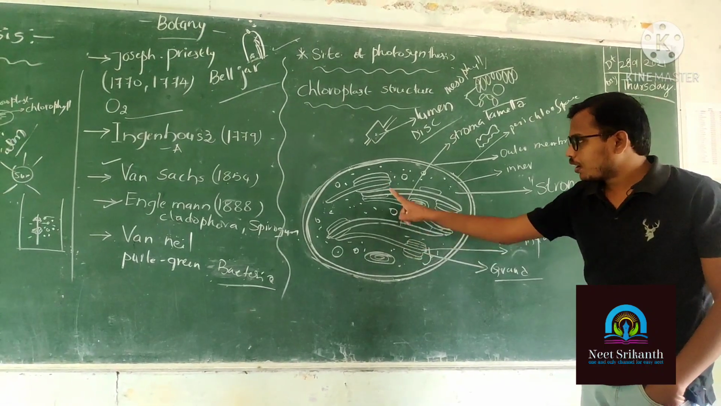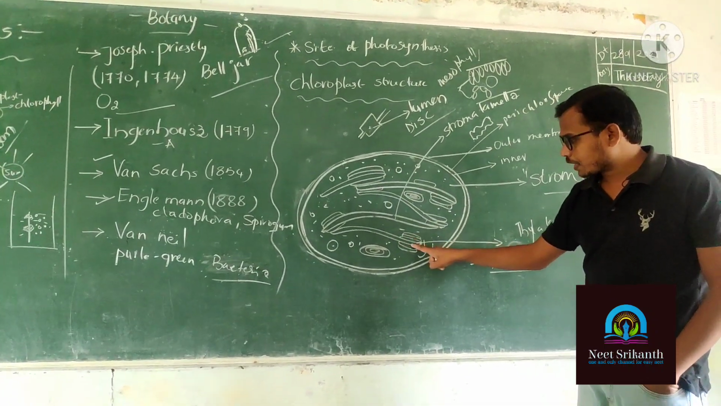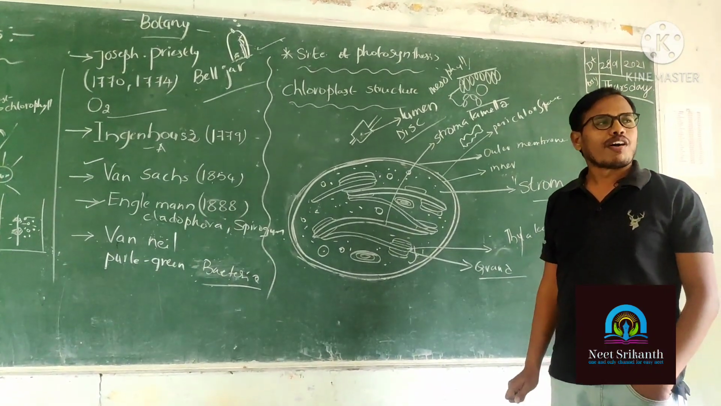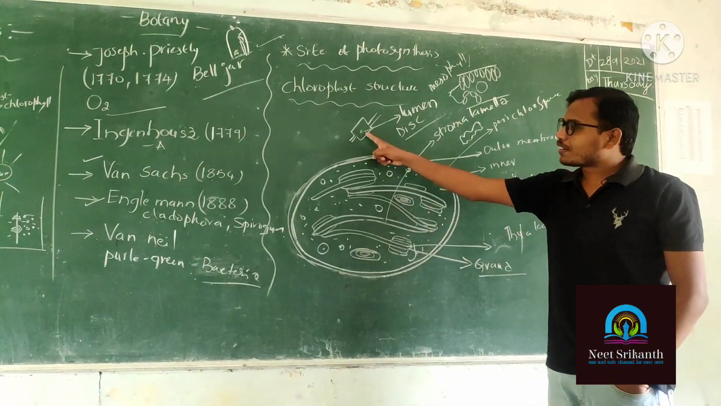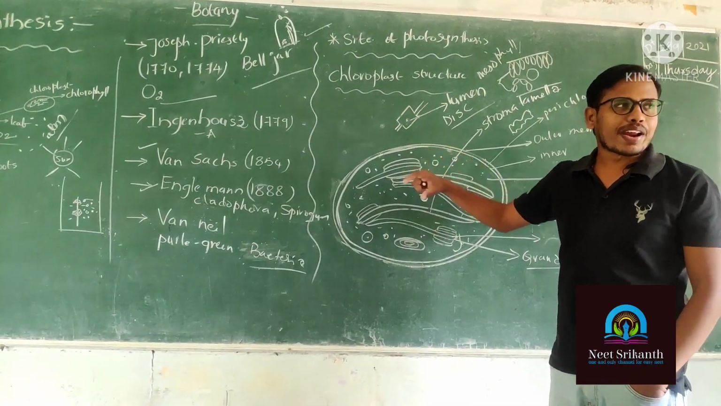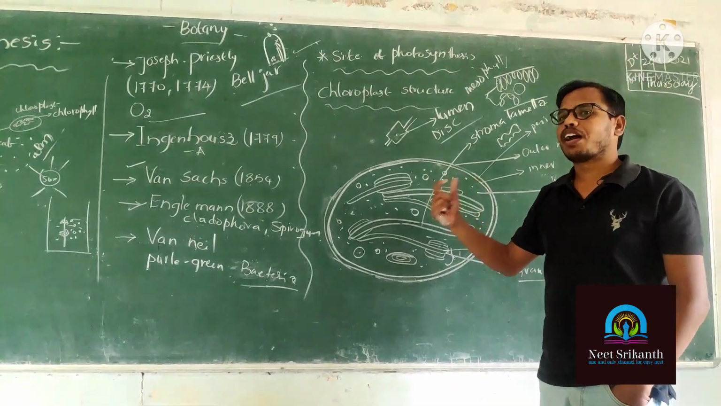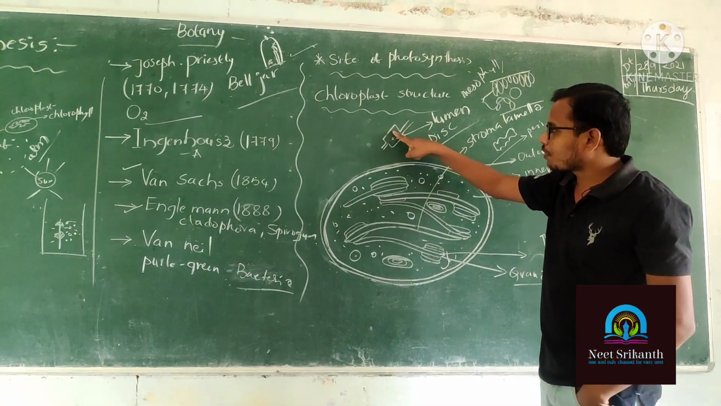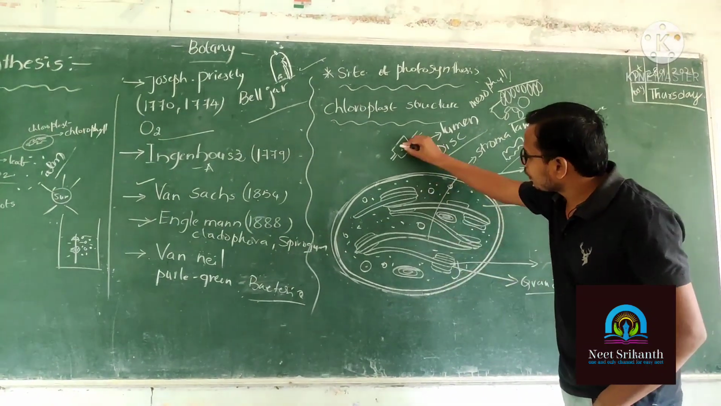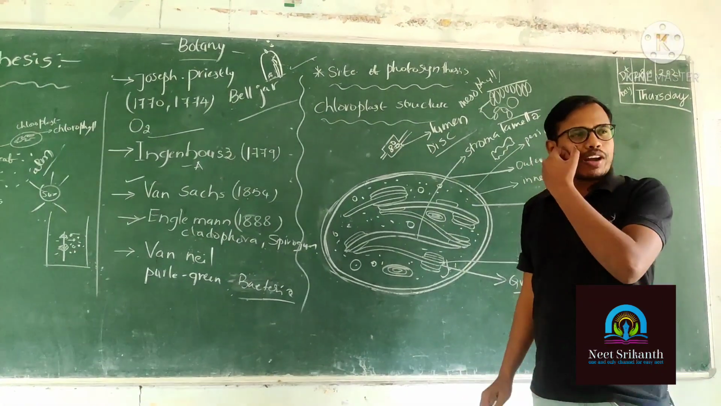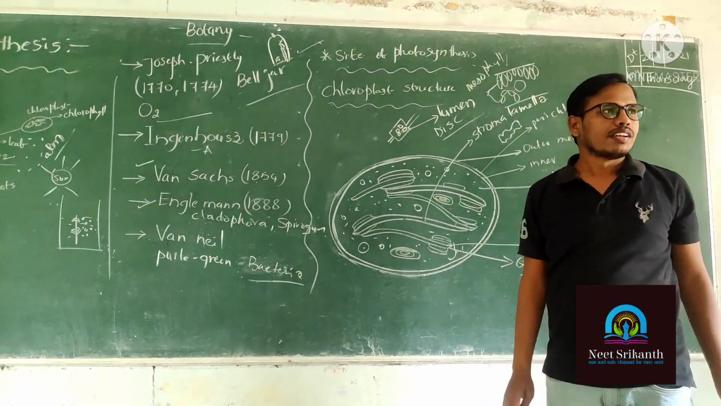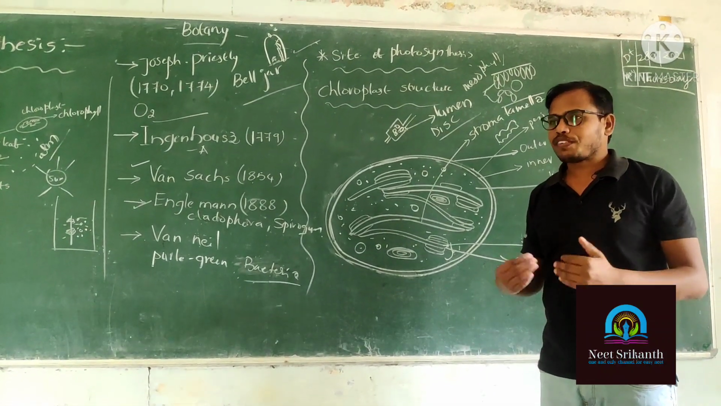This is called stroma lamella, and these are called grana, and a single one is called thylakoid. Okay? Now what happened here? You can observe a thylakoid. On the thylakoid membrane, we have pigment molecules. The pigment molecules are situated on the thylakoid membrane. So where are the pigment molecules situated? The pigment molecules are present in the thylakoid. So that's why you can observe the photosynthesis.